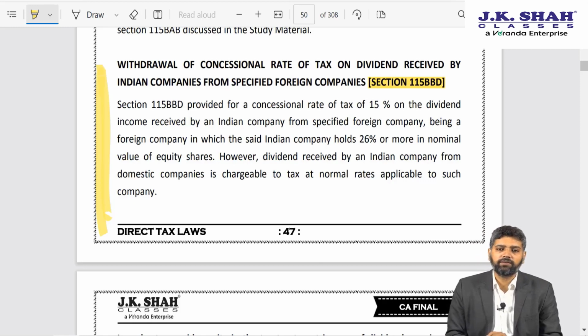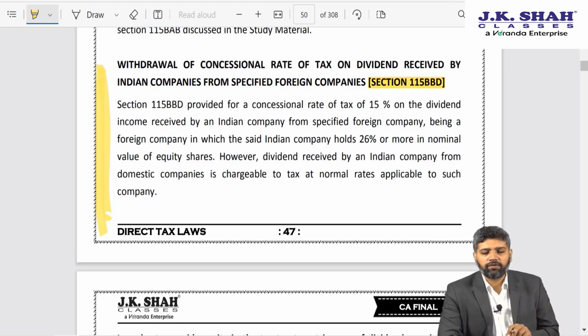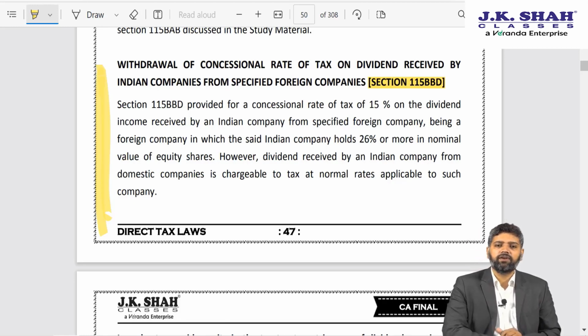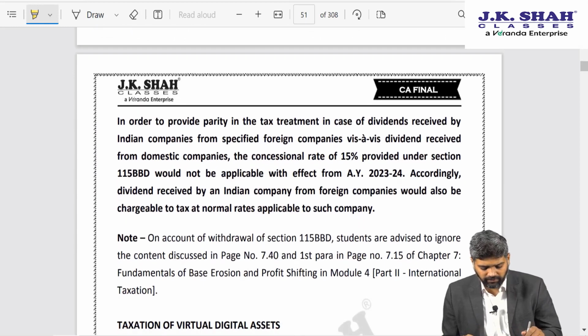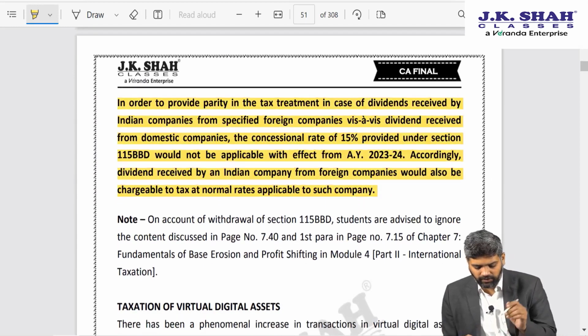Let me also mention over here, we have done a deduction under section 80M, M for Mumbai. In that deduction, if an Indian company receives dividend from another domestic company or from a foreign company and it distributes dividend before the due date to its shareholders, then a deduction is allowed under section 80M. So there also we can see that dividend received from a domestic company and foreign company are being treated at par. That's the reason why this concessional tax rate under section 115BBD has been deleted with effect from this year, that is AY 23-24.